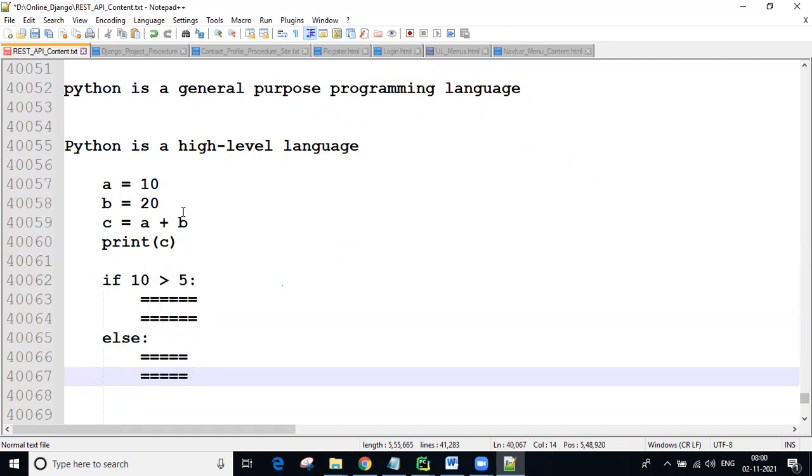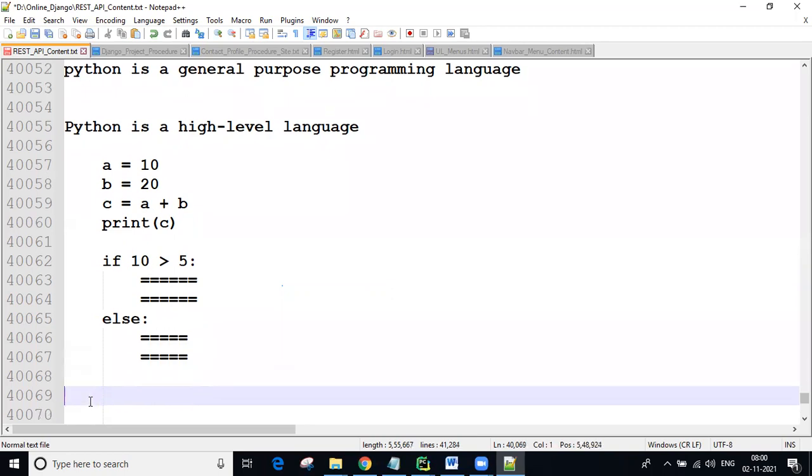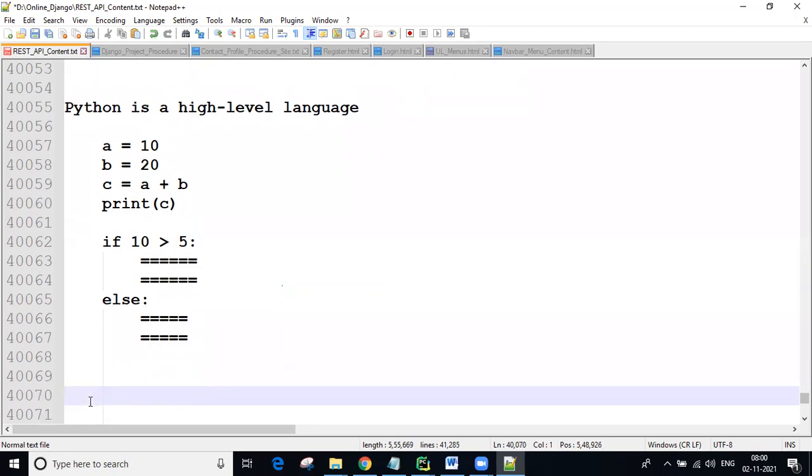That's why we can say Python is a high level language: easy to understand, easy to work with, taking less memory and fewer lines of code. A lot of benefits there, guys. So these are all some basic fundamental points. Now onwards, we will discuss some major points, guys.